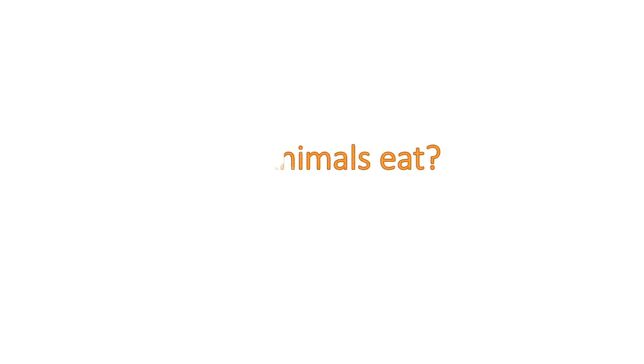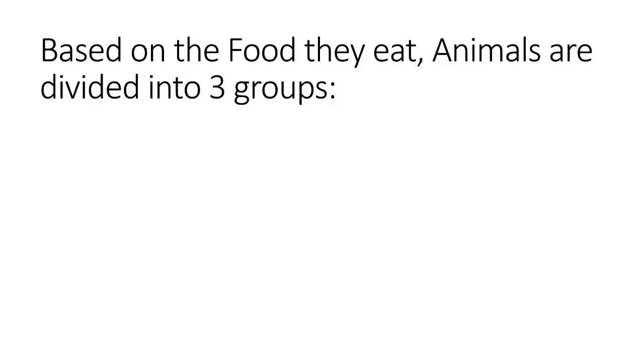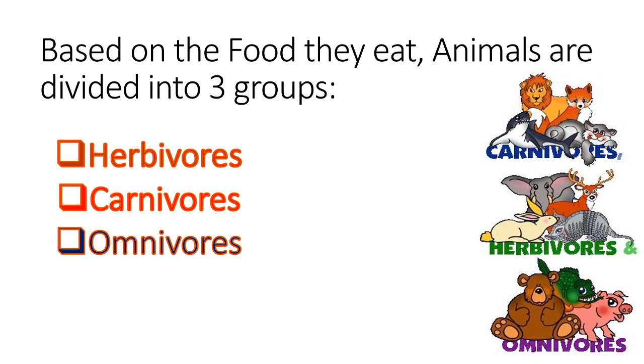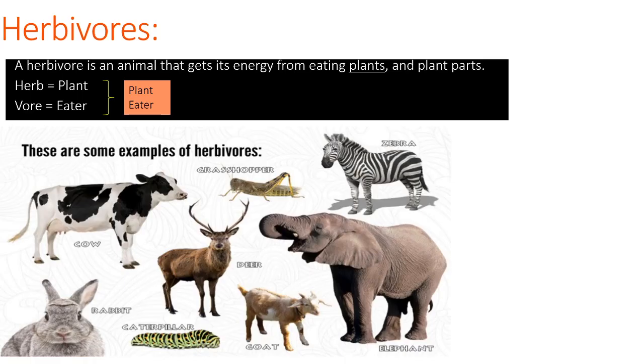Okay, so we discussed what we as human beings eat. So, what do animals eat? Do they eat plants? Do they eat animals? Animals, based on their food habits, are divided into three groups. What are they? Herbivores, carnivores, and omnivores. Each animal has different food tastes and they are categorized into three groups.